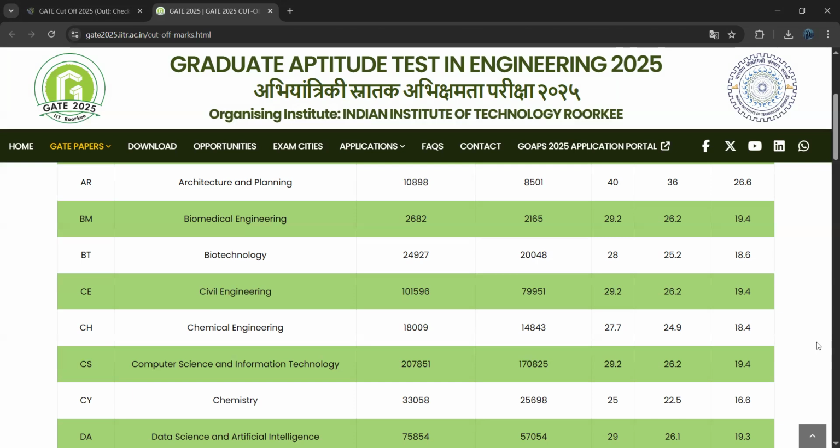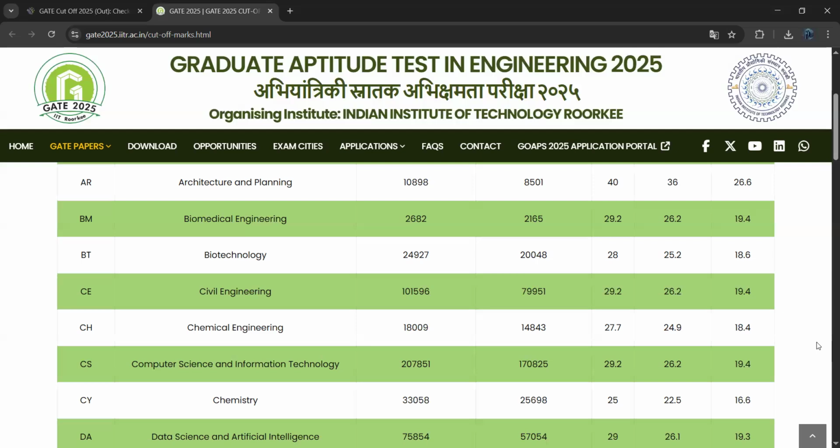Next one, for chemical engineering, 18,009 people were registered for this branch. Out of them, 14,843 candidates appeared for the exam. Coming to the cutoff, 27.7 marks is the cutoff for general category. Coming to the OBC or EWS category, 24.9 is the cutoff for either EWS or OBC. Coming to SC, ST or PWD people, the cutoff score is 18.4.